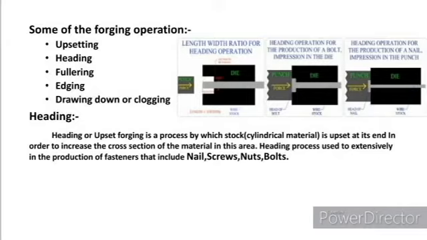In the diagram, we can observe that first, the metal is placed between two dies, and in second, a punch, that means a ram, is forged into the metal placed between the dies and forms the shape of a head, while decreasing the length and increasing the width of the metal at one point. By using this, we can produce products like nails, screws, and nuts.